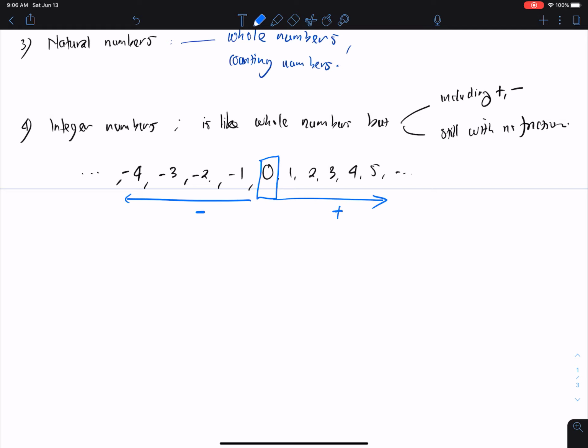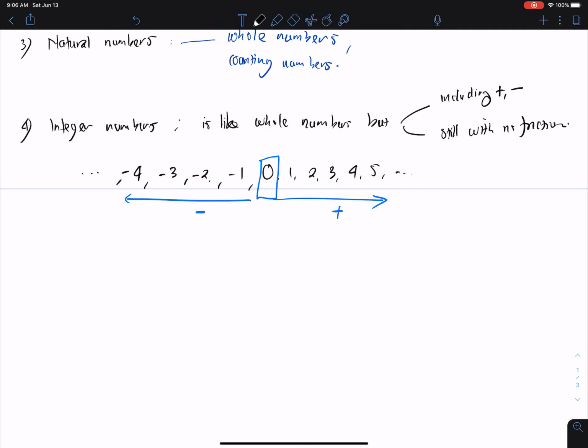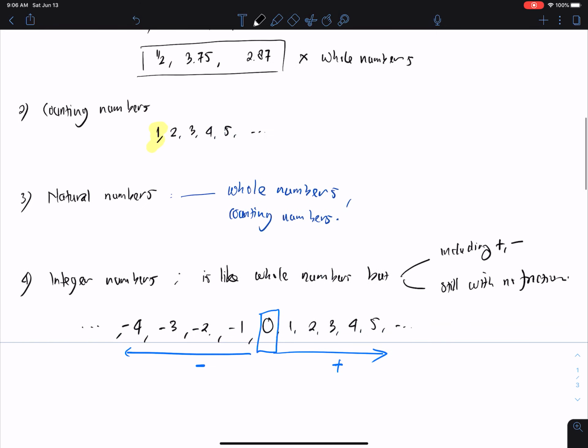But some people have different definitions. They can say that when we talk about whole numbers, negatives can be included, meaning the same as integer numbers, but some references, when they say whole number, only talk about all the positive numbers. Alright, but it doesn't matter because we're not specifically going to discuss the whole number itself.